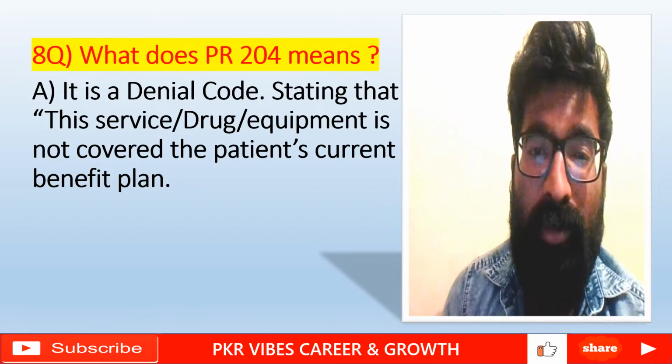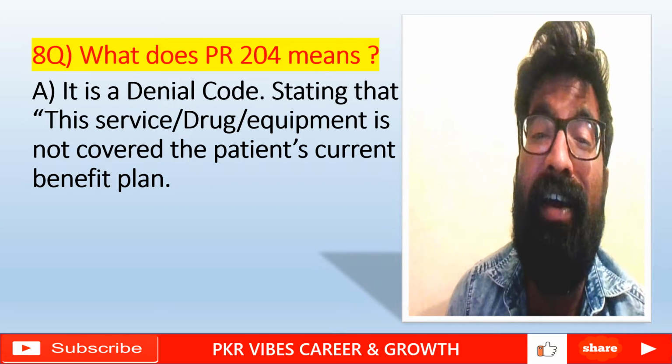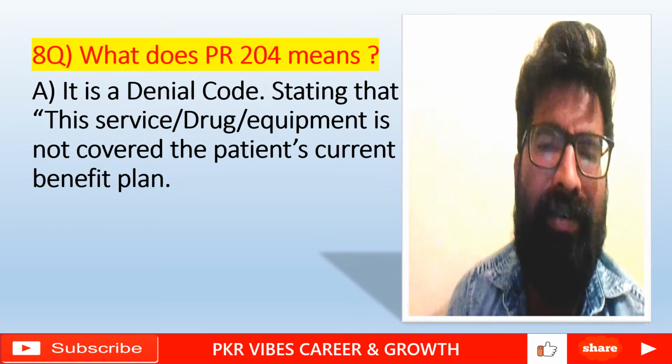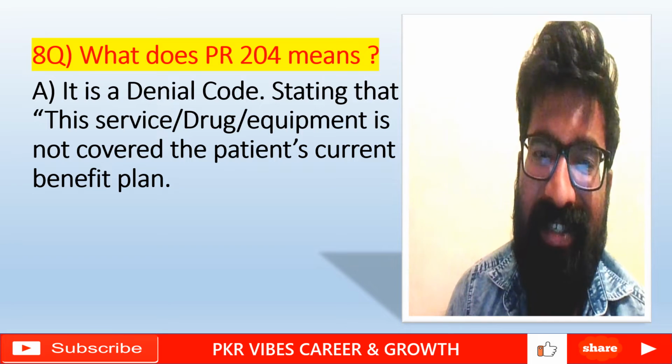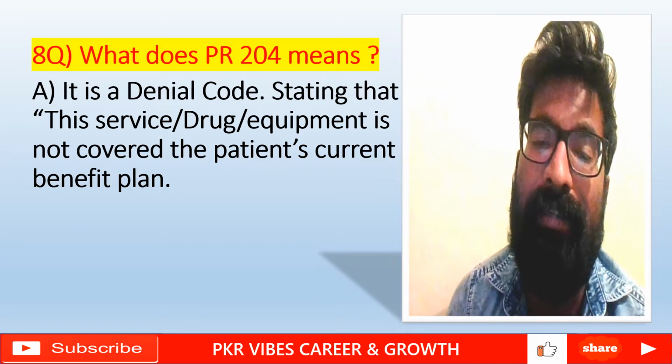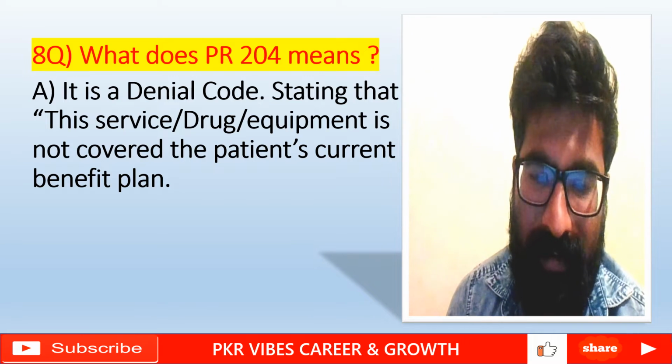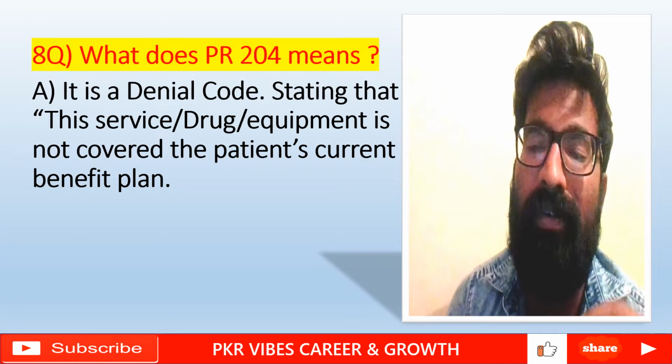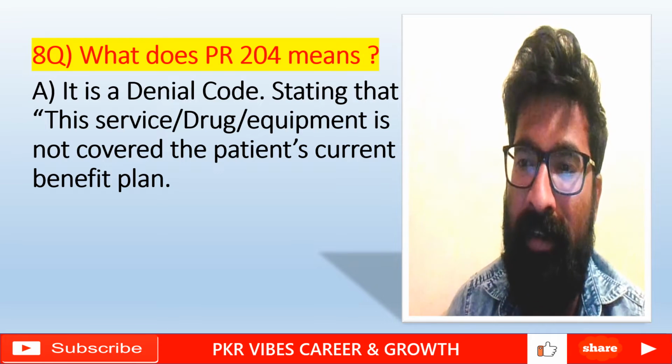Okay, now we will discuss the 8th question. What does PR204 mean? It is a denial code stating that this service, drug, or equipment is not covered under the patient's current benefit plan. So nothing but the service is not covered as per the patient's plan.